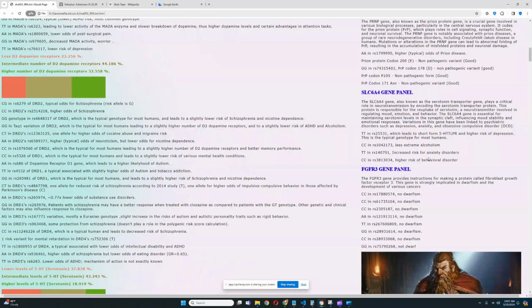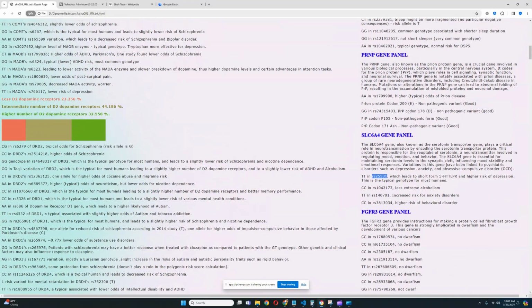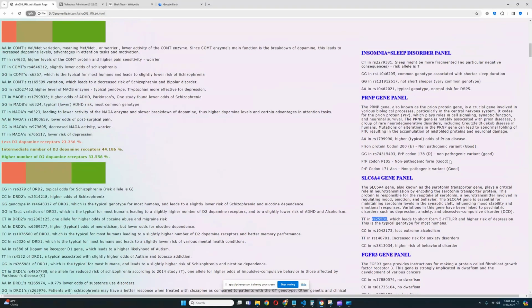So if you look at that, it looks like they have a predisposition to less extreme alcoholism, increased risk of anxiety disorders, and high risk of behavioral disorder. I feel like that might be linked to the short form 5-HTTLPR. Don't quote me on that. This statement might be wrong, but I feel like there might be some sort of linkage between these genotypes together. I'm not sure. Don't quote me once again.